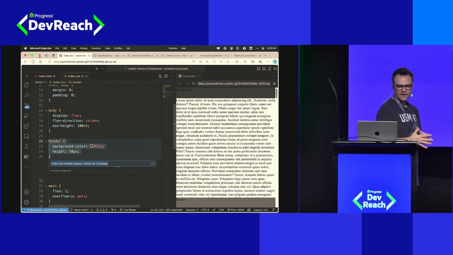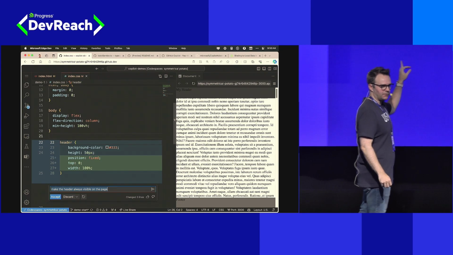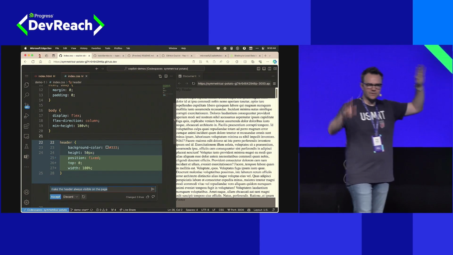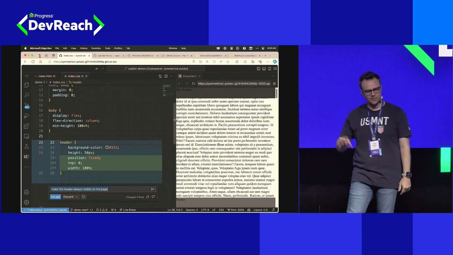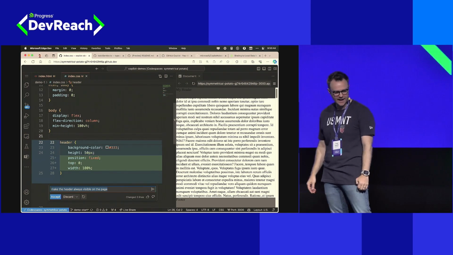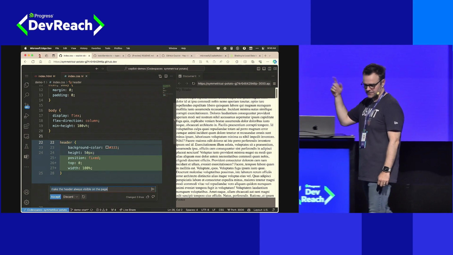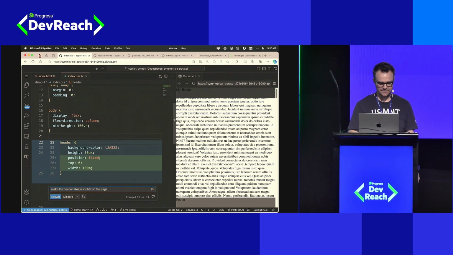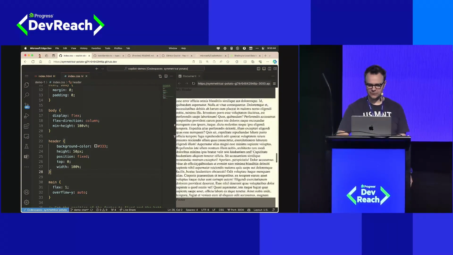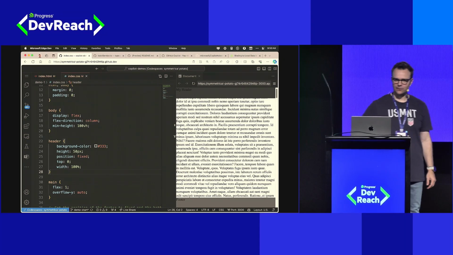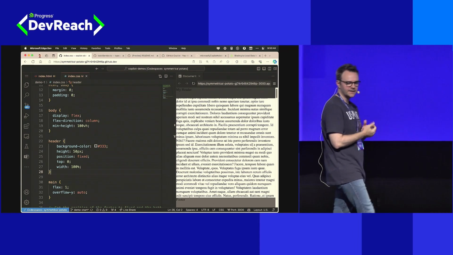And so now, when I select my code inline and give it this prompt, we get this diff view. And whether you're using VS Code or Visual Studio, whenever you do this inline, it's going to show you the proposed change, and you can choose to accept it or discard it. So it's saying, hey, we suggest that you add what you've got there, this code, and if I like it, I can click accept. And now we can see, all right, now my content area is scrolling in between my header and footer. So I'm iterating on my code, iterate, iterate, iterate to get to my result that I want.